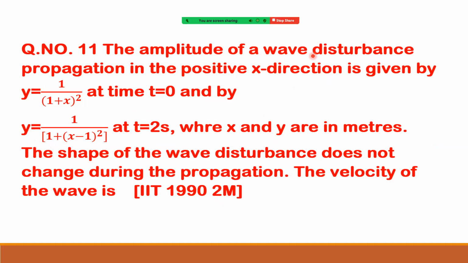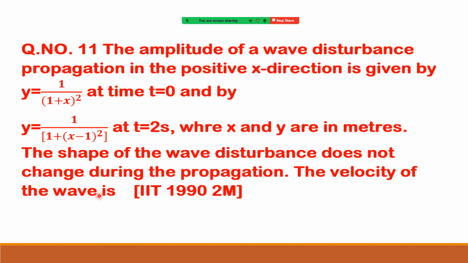The amplitude of a wave disturbance propagating in the positive x direction is given by y equal to 1 by (1 plus x) whole square at time t equal to 0, and y equal to 1 upon 1 plus (x minus 1) whole square at t equal to 2 seconds, where x and y are in meters. The shape of the wave disturbance does not change during the propagation. The velocity of the wave is,